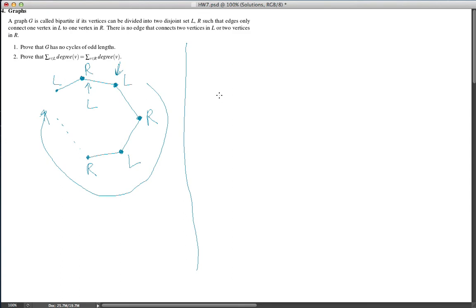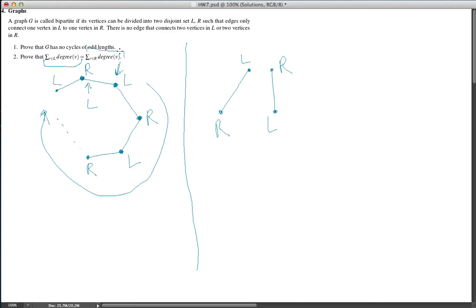Okay, let's count the number of edges in our graph. For each edge, one of the endpoints has to be in L, one of the endpoints has to be in R. For example, this edge has one endpoint in L, one endpoint in R. This one might have this endpoint in L, and this endpoint in R. Okay? Now I'm going to prove that both sides of this equality that we are trying to prove are equal to the number of edges in the graph.